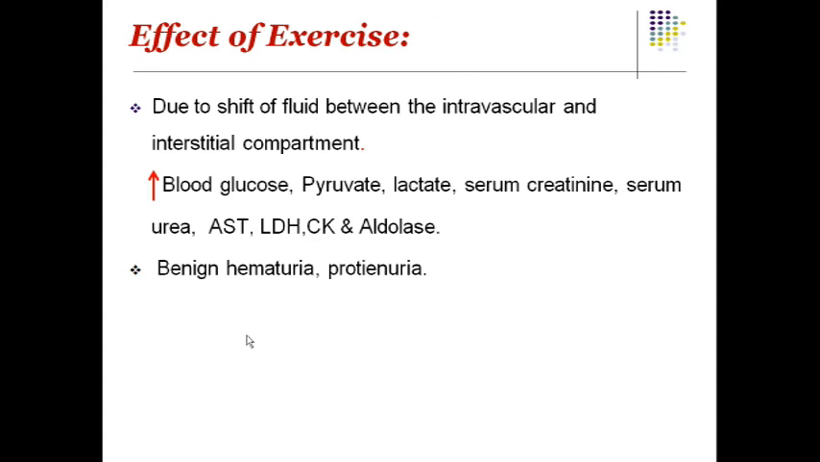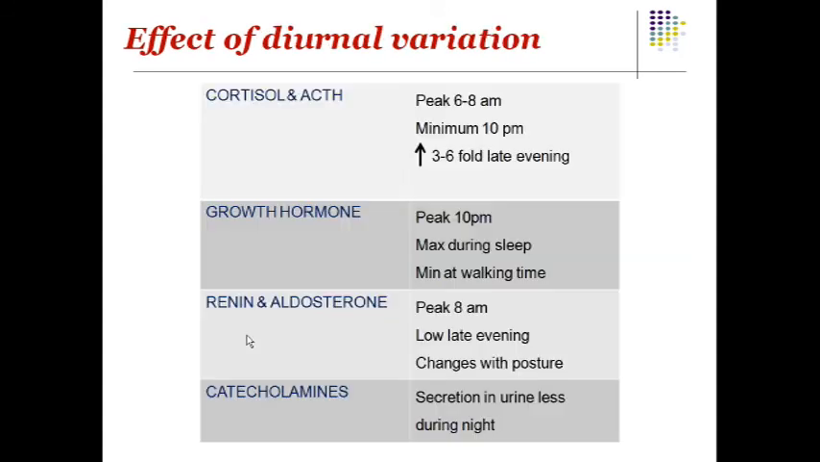And diurnal variation: the peak you are going to get for cortisol is at 6 to 8 am and minimum at 10 pm, and in the late evening again there may be a shoot up of 3 to 6 fold. Growth hormone peaks around 10 pm, maximum during sleep and minimum at waking time. Renin and aldosterone peak around 8 am and are low in the late evening, and change with posture. Catecholamine secretion in the urine is less during the night.